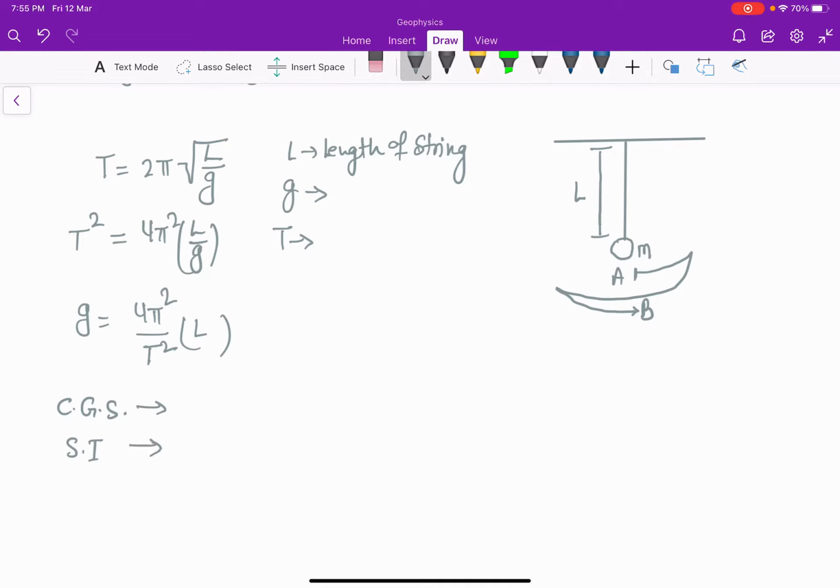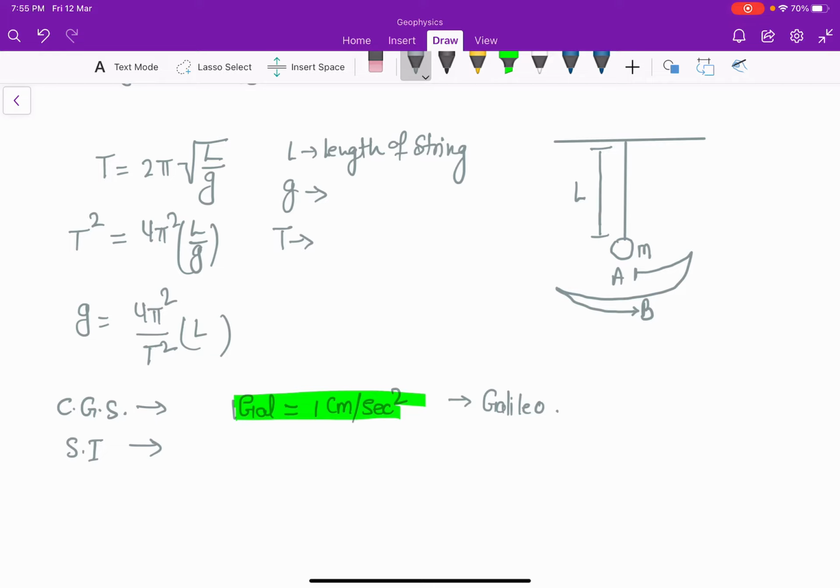Galileo made the first measurement of the acceleration due to gravity. So in his honor, the CGS unit of gravity is called Gal, and 1 Gal is equal to 1 centimeter per second square. So this is the CGS unit of gravity in honor of Galileo. Next one is SI unit.